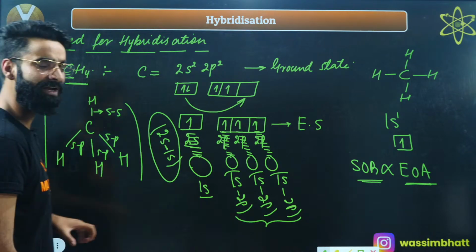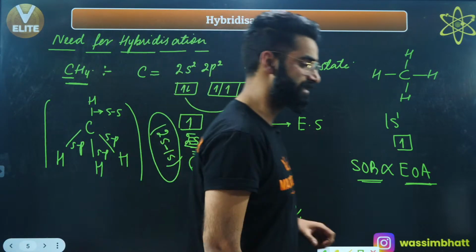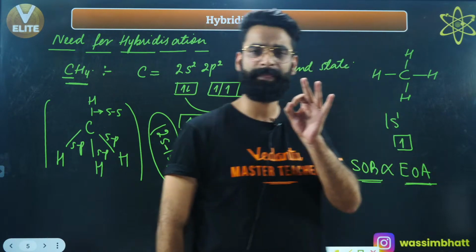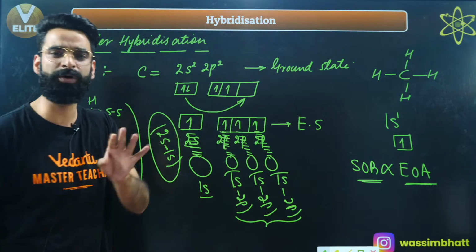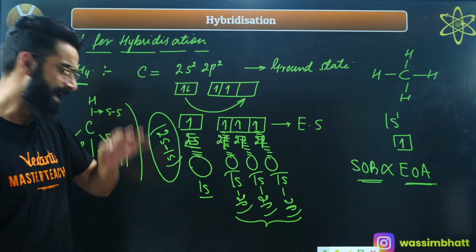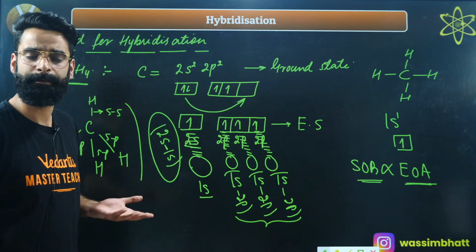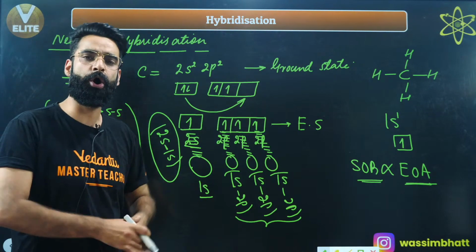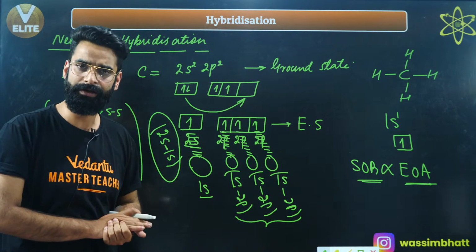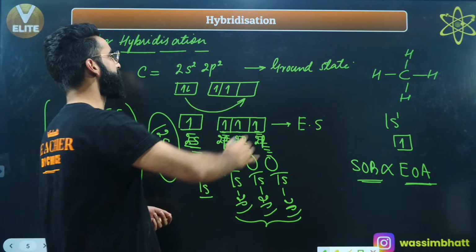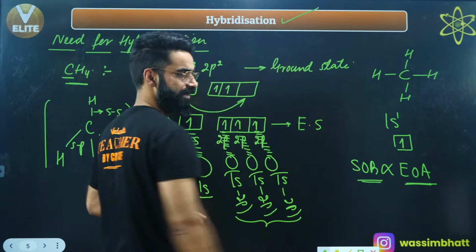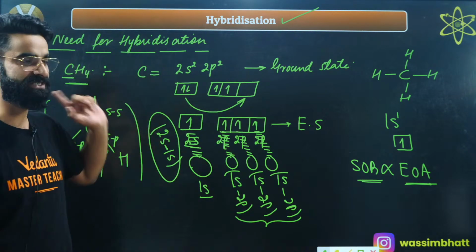But experimentally it has been observed, practically it has been seen, that in the case of CH4, all the four bond lengths are equal. In order to explain why in CH4 all the four bond lengths are equal, we need the concept of hybridization. I hope you got to know why this concept was introduced.